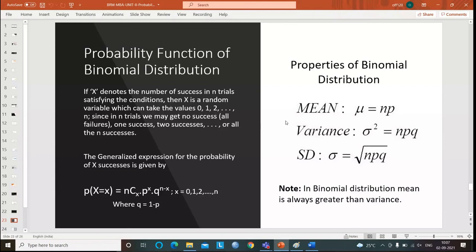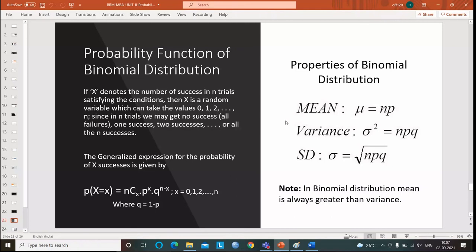That is the mean. Now next, variance. Variance is equal to n into p into q. n is 4, p is 1 by 2. If p is equal to 1 by 2, q also will be equal to 1 by 2. So now 4 into 1 by 2 into 1 by 2, what is the value of variance? It is 1. Now the standard deviation is how much? The square root of 1 is also equal to 1. So that's how we find the answers of each and every given problem.